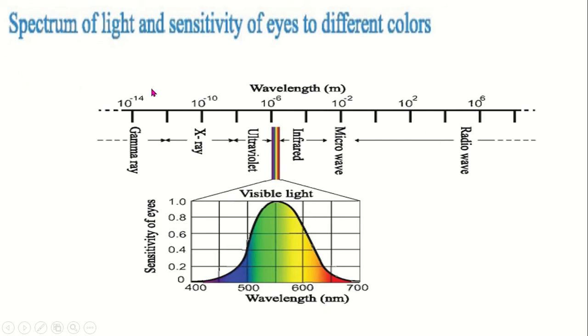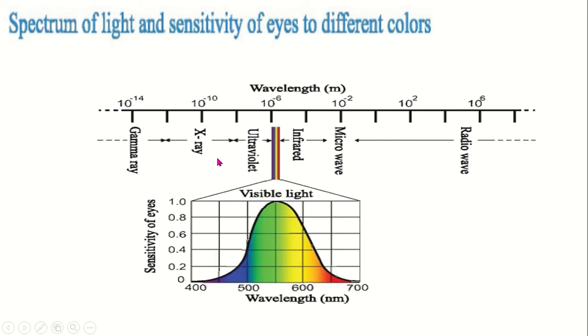So we can see the wavelength is the least in the case of gamma ray, and you know wavelength and frequency are inversely proportional to each other. The more the wavelength, the less the frequency, and the less the wavelength, the more the frequency. So gamma ray is the strongest electromagnetic wave, its wavelength is the lowest, and its frequency is the highest.